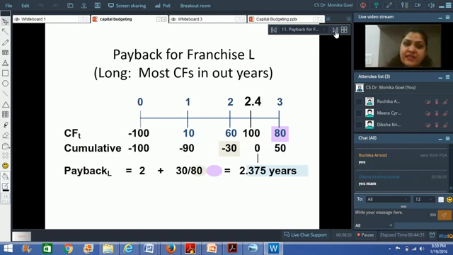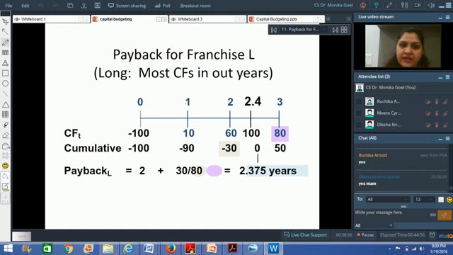Supposing there is a particular investment, a particular situation, which is called franchise L. This means that you are investing in a business called L. L here, for my understanding, I am taking it as long. So I am investing in franchise L, which is called long investment.